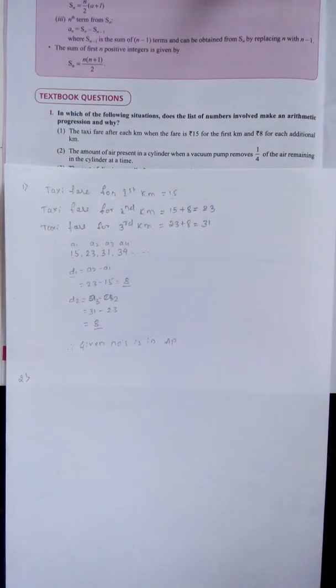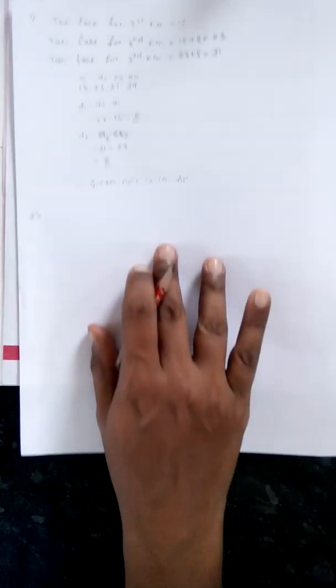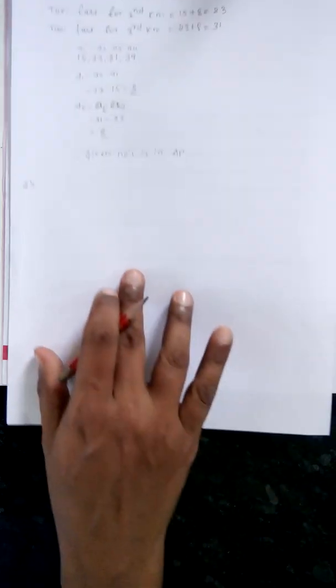See, in a particular cylinder some amount of air is present. Each time, we have to take out 1/4 of the air using the vacuum pump. What is the amount of air present? We don't know, so we have to see that first.